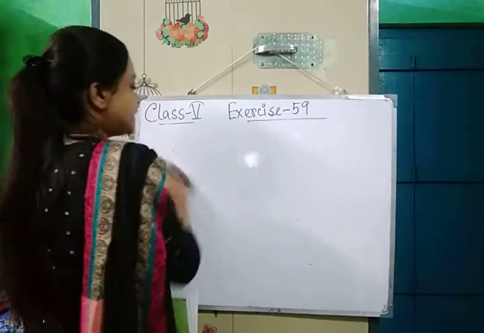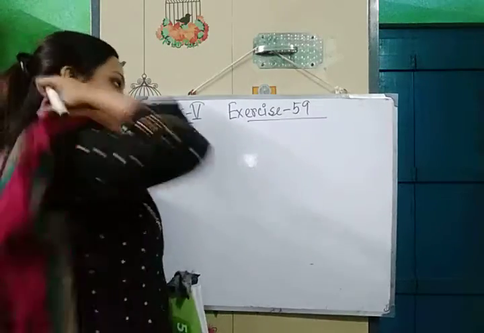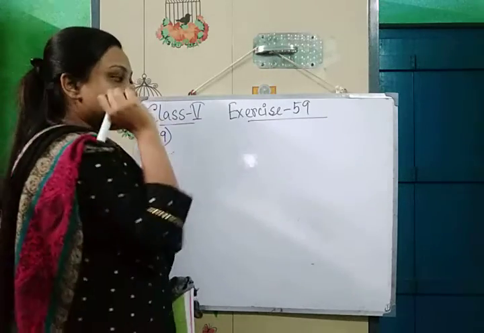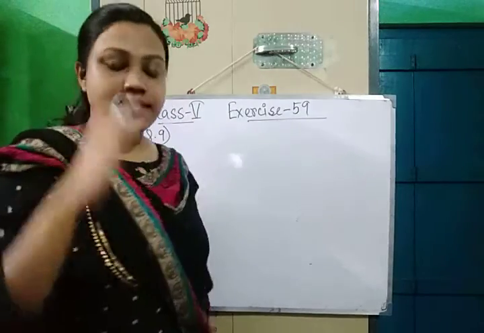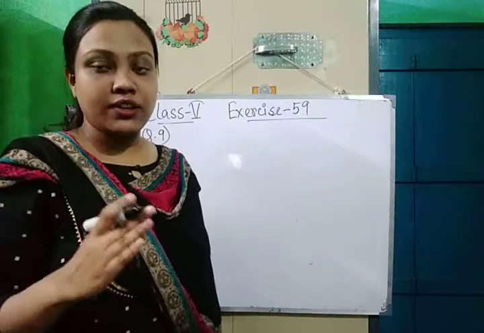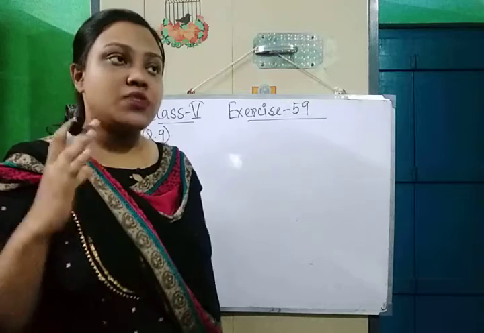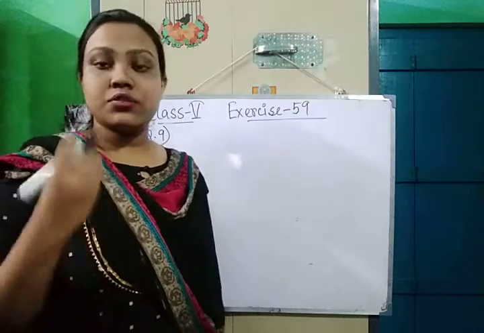We will convert the unit kg to gram. Okay, in question number 9, instead of 1 kg mango, we will write the cost of 1000 gram mango, because we all know that 1 kg equals 1000 gram.